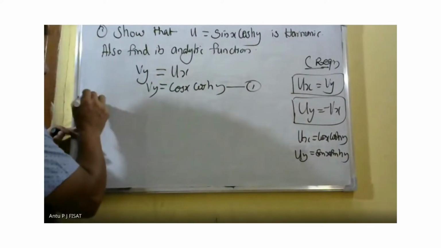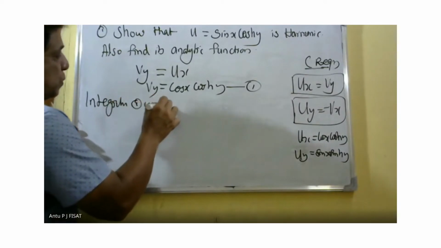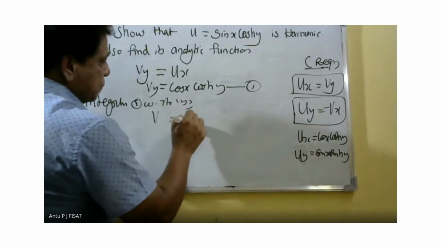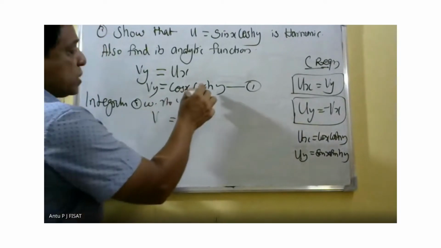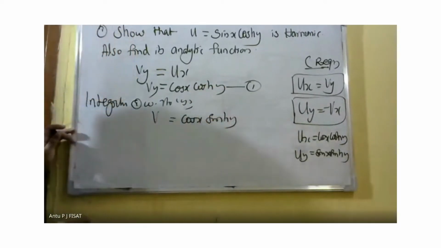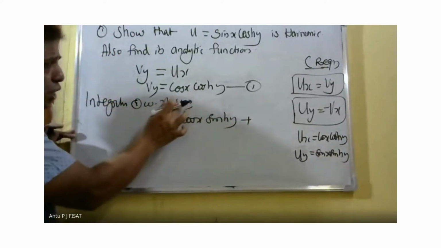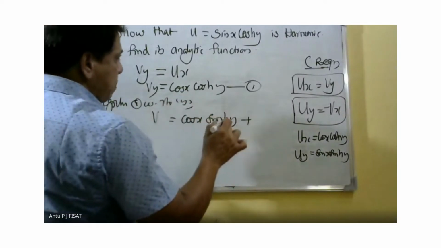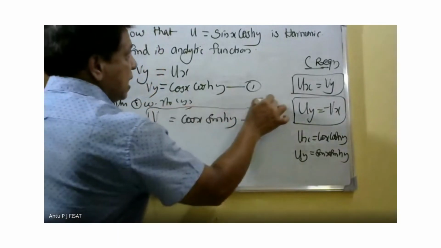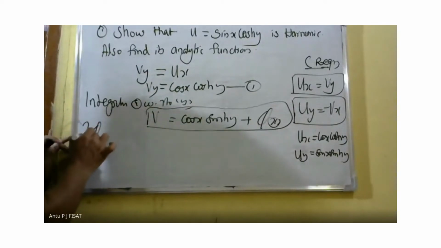Then integrating equation 1 with respect to y, we get v is equal to cos x into sin hy. When we integrate it with respect to y, a constant will come. That constant will be phi of x. Therefore, this is the imaginary part v.